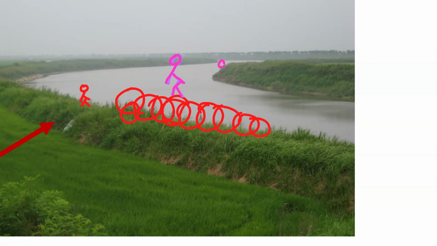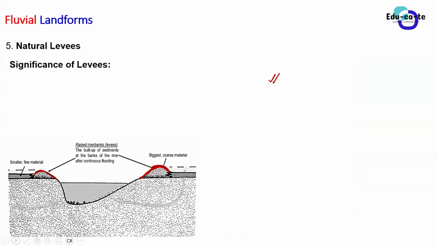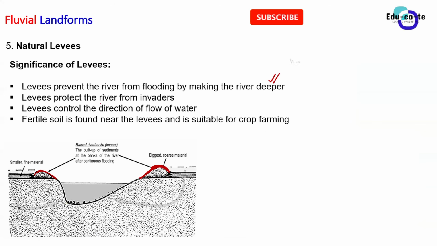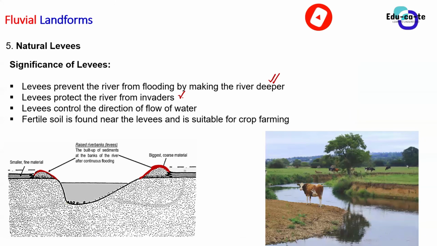Yes, sir. Yeah, so the river now appears deeper, guys, because now the river banks are higher, or you can say that the natural levees are bigger, or more defined, whichever way you want to put it. So they also protect the river from invaders as well, because now the river is deep and no one can invade into the river. There are people who actually like throwing pampers into the river. They throw pampers, they throw plastics, they throw all of that, and that actually kills the marine life or the aquatic life.